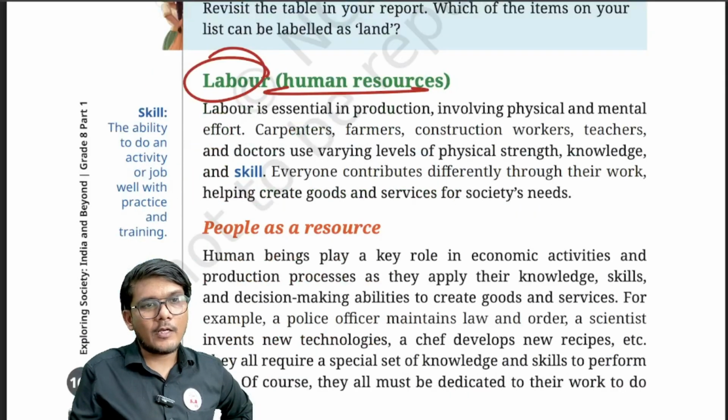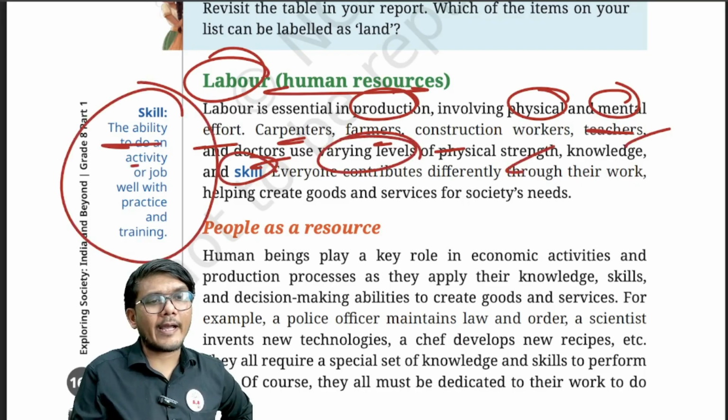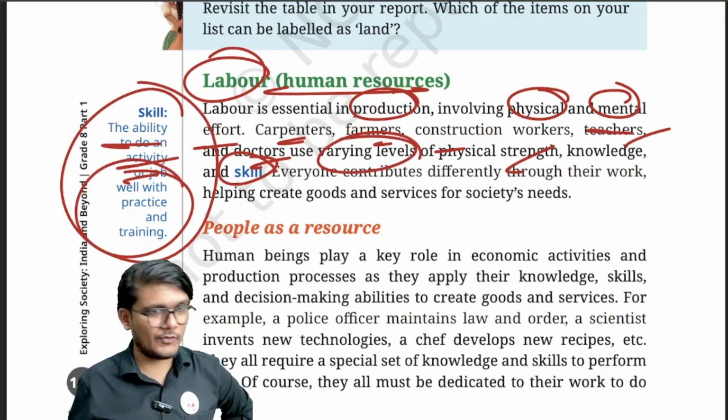Now, labor is essential in production, involving physical and mental effort. Carpenters, farmers, construction workers, teachers, doctors use varying levels of physical strength, knowledge, and skill. What is a skill? A skill is the ability to do an activity or a job well. With practice and training, the skill can be developed and enhanced.